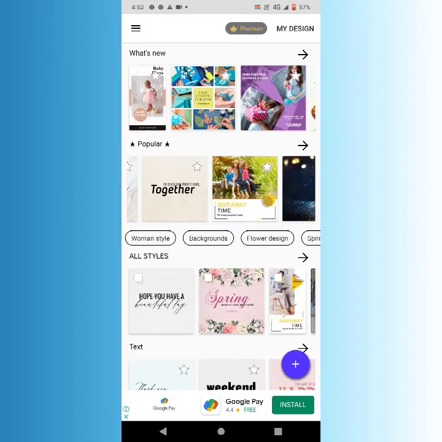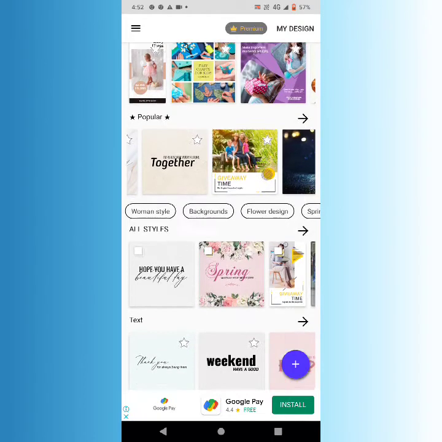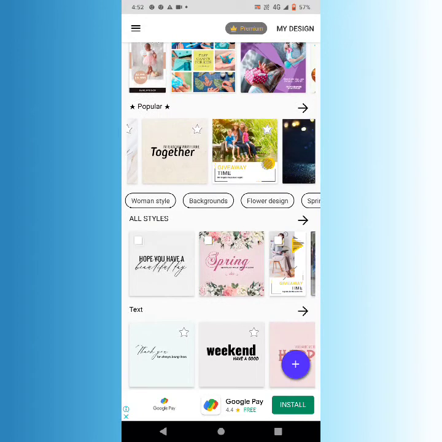So today my motive for making this video is to introduce the application, that is Posters application, and this application is very useful as I have created many designs using this application. So I want to tell you all how you can design templates of any kind, like for Facebook, Instagram, or any of your requirement.